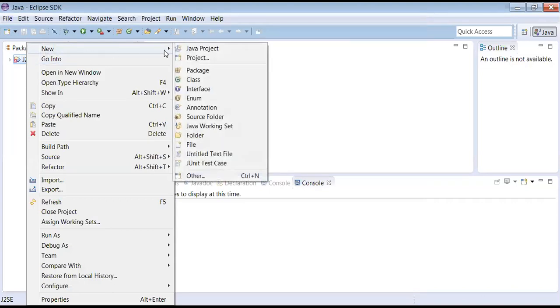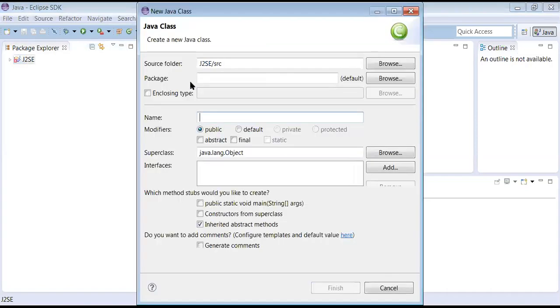Inside a package, you can create a class. Right now there are no packages. I'm going with simple classes first of all. New, New Class. We can see a dialog box being opened right now. In that you can find the name field. Just give the class name.